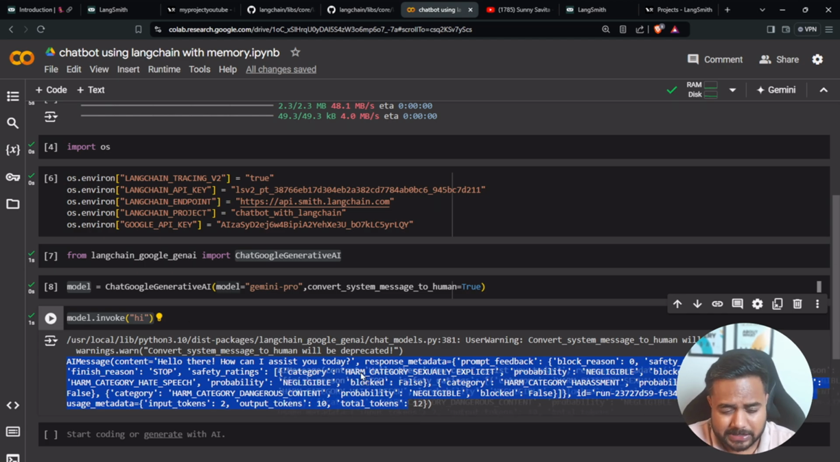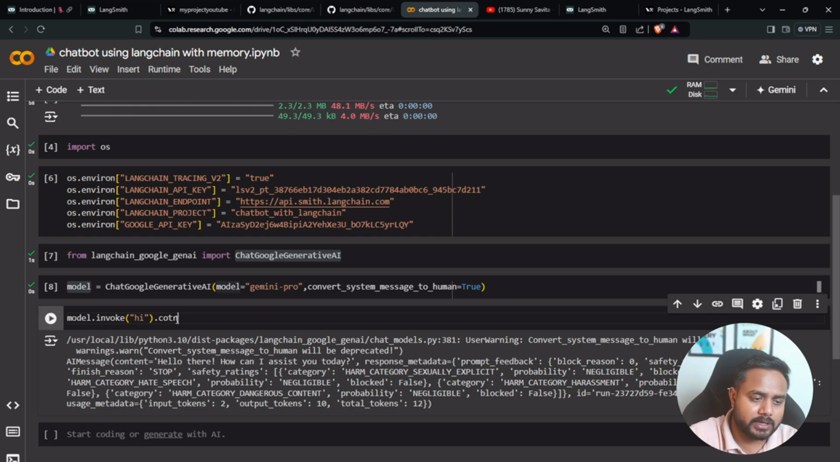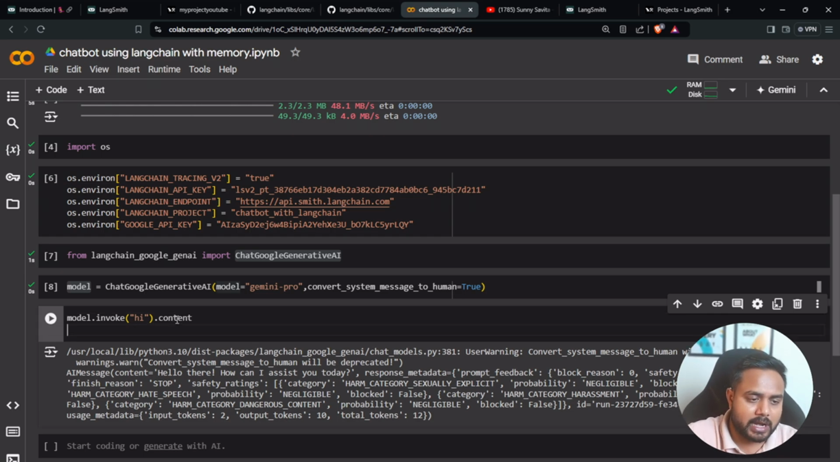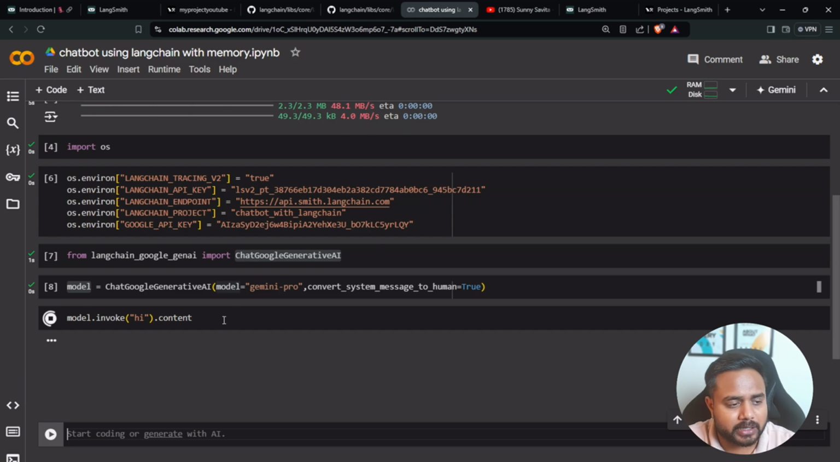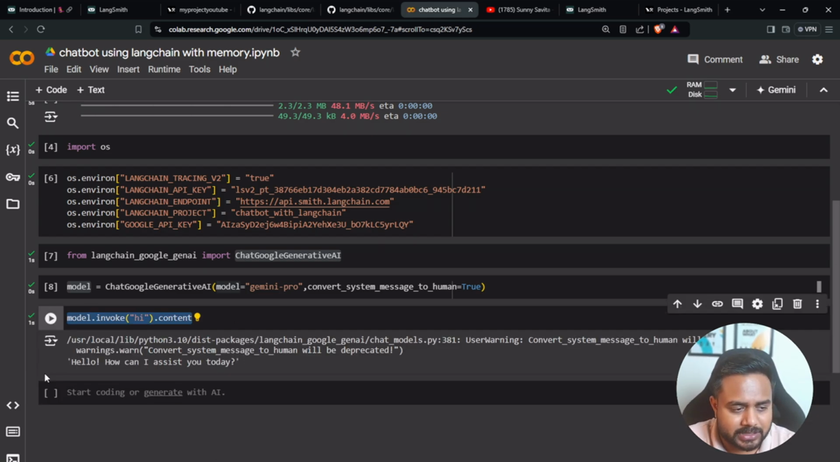I just want my message, simple content. So simply I can call the content on top of it, right? So content, once I run it, I will be getting my content. See, this is my content. Now it is giving me a warning. The warning is: convert system message to human will be deprecated in the upcoming variants. Okay, this is fine.